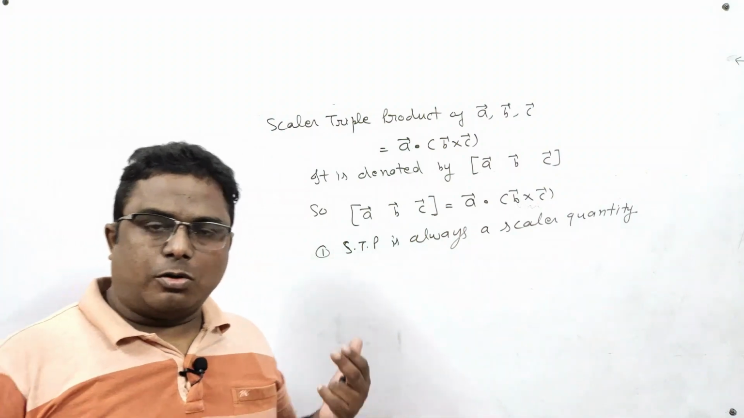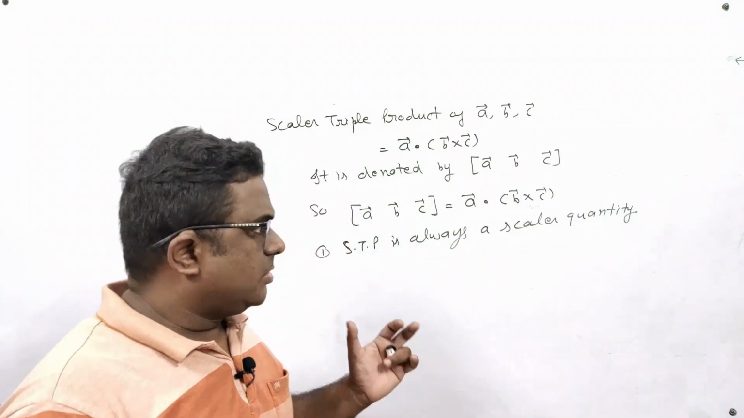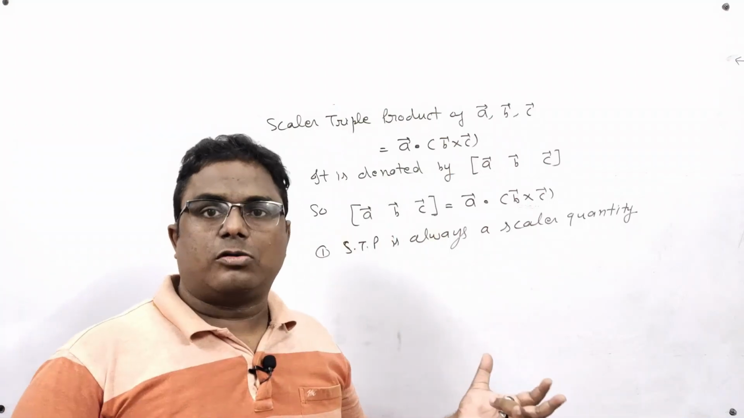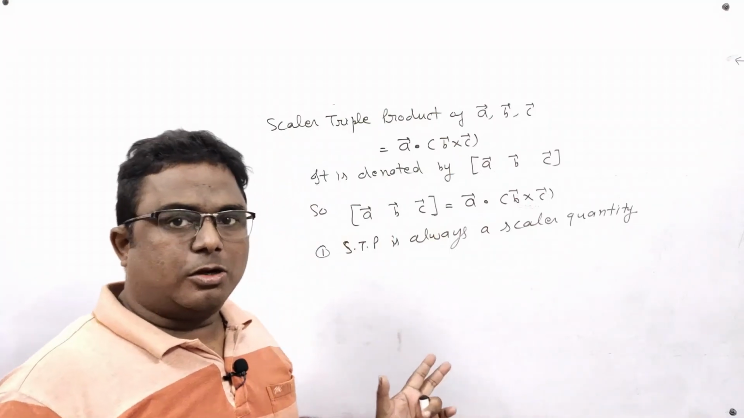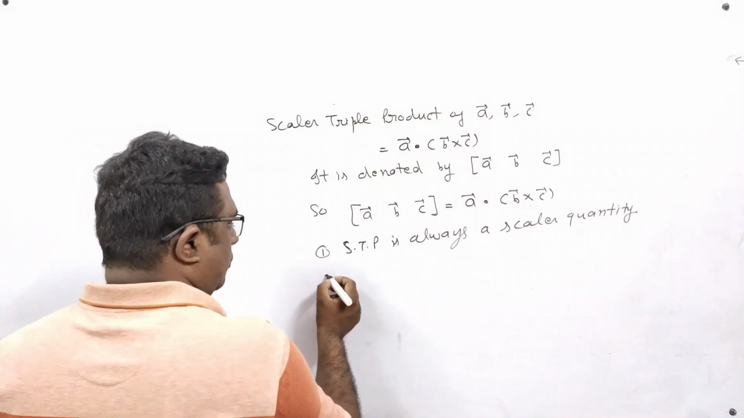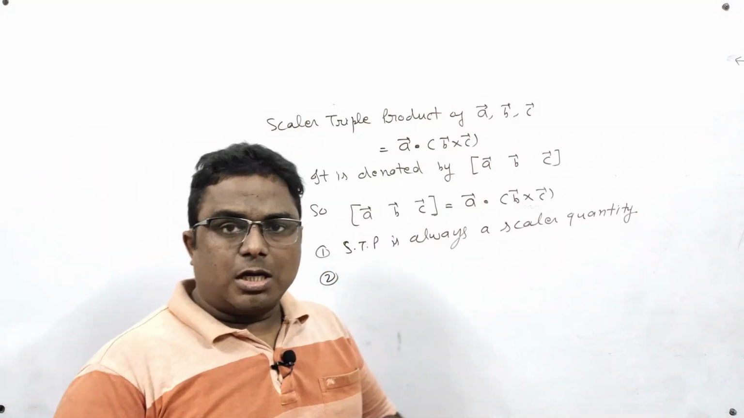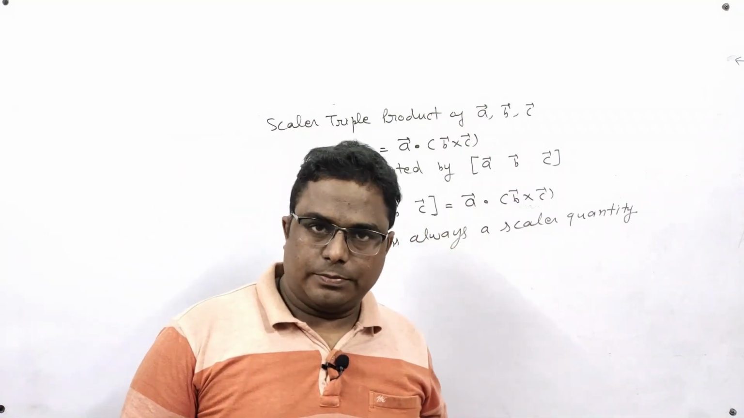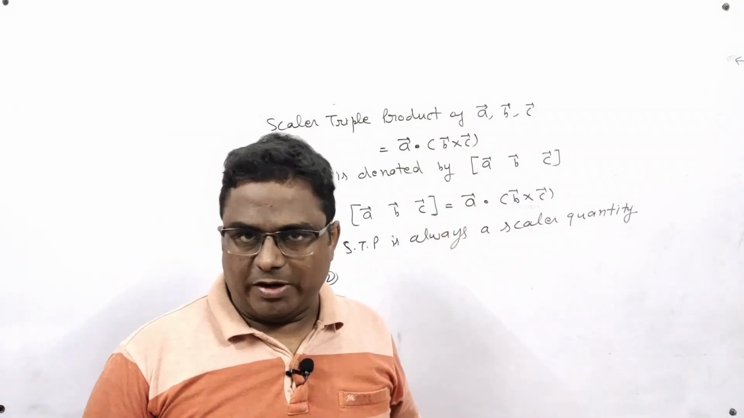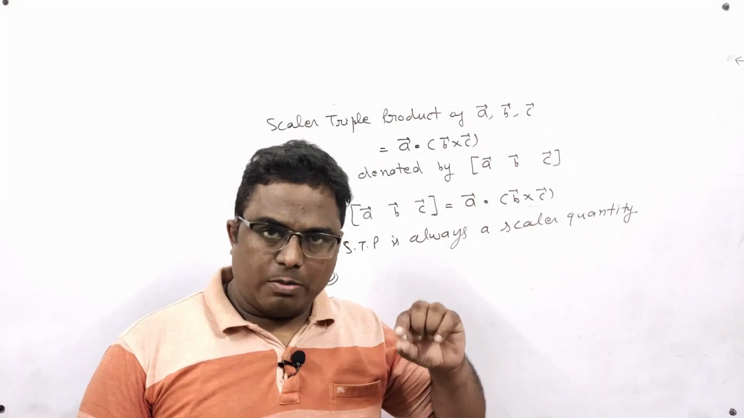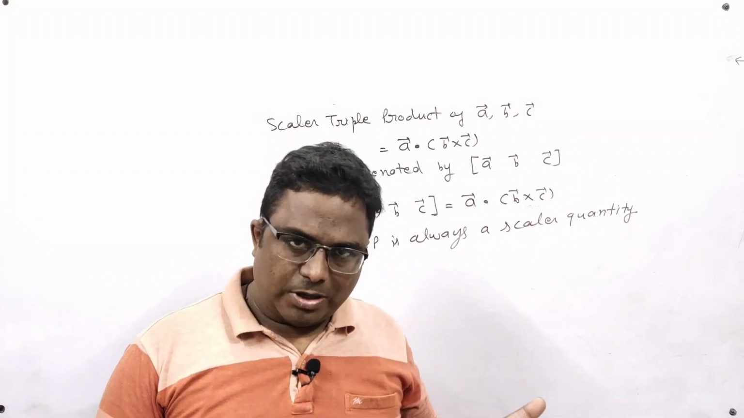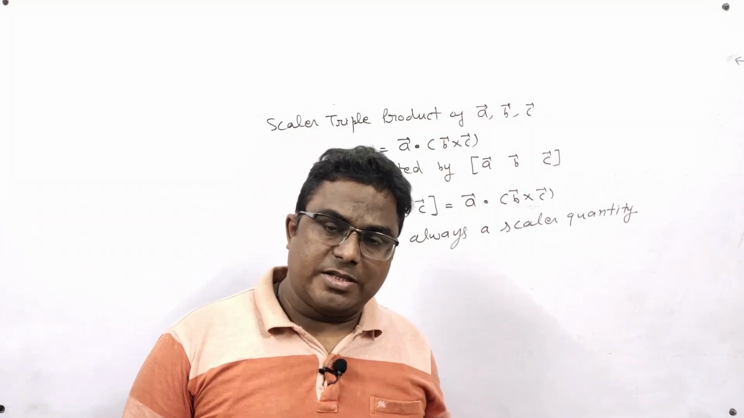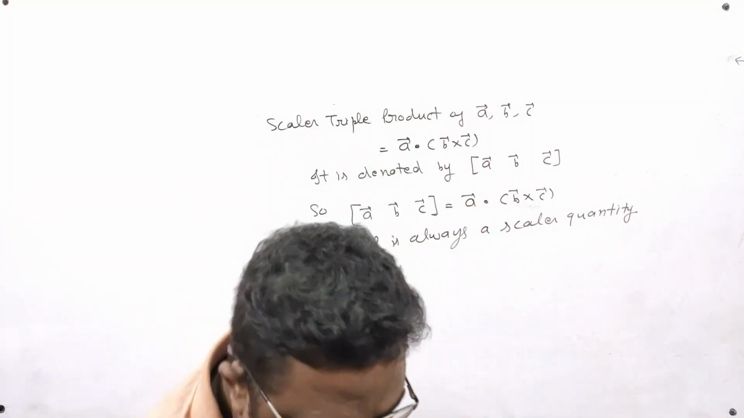Scalar triple product is always a scalar quantity, means the result which comes after calculating the scalar product of three vectors is always a scalar quantity. Number two, if you change the sequence of these three letters in a cyclic order, then its value is not affected. If you are maintaining the same cyclic sequence, the value of the scalar triple product will remain same in each case. What is the meaning of this?